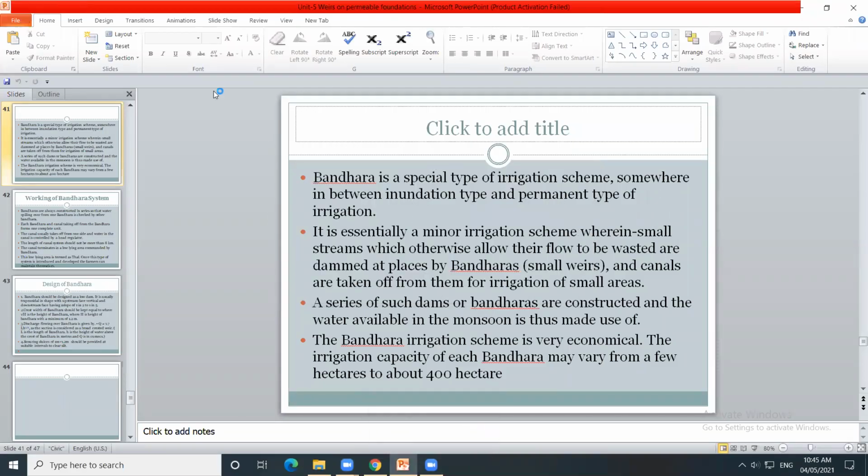This is a KT weir, Kolhapur type bandara, which is a special type of irrigation scheme. This is a minor irrigation scheme wherein small streams, which otherwise allow their flow to be wasted, are dammed at places by bandaras or small weirs, and canals are taken off from them for irrigation of small areas.